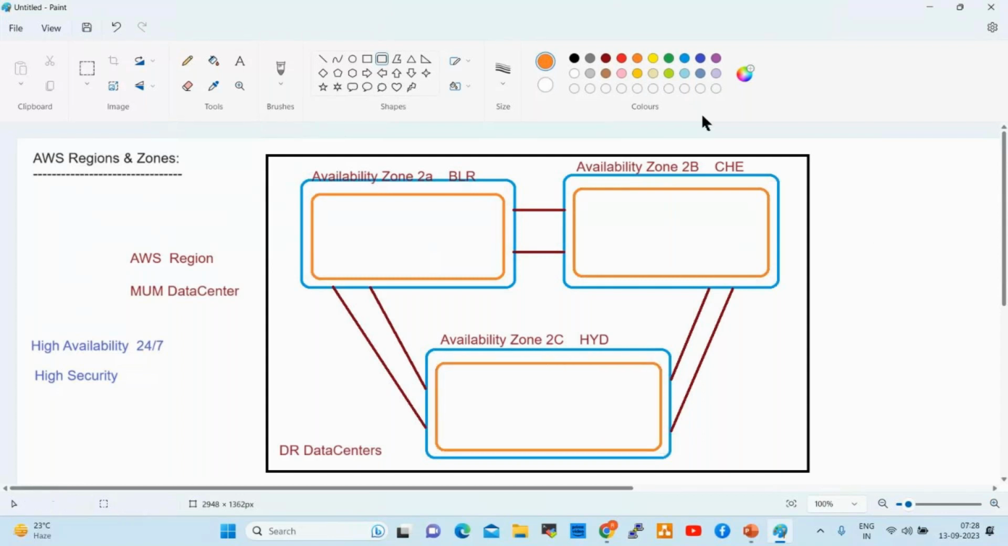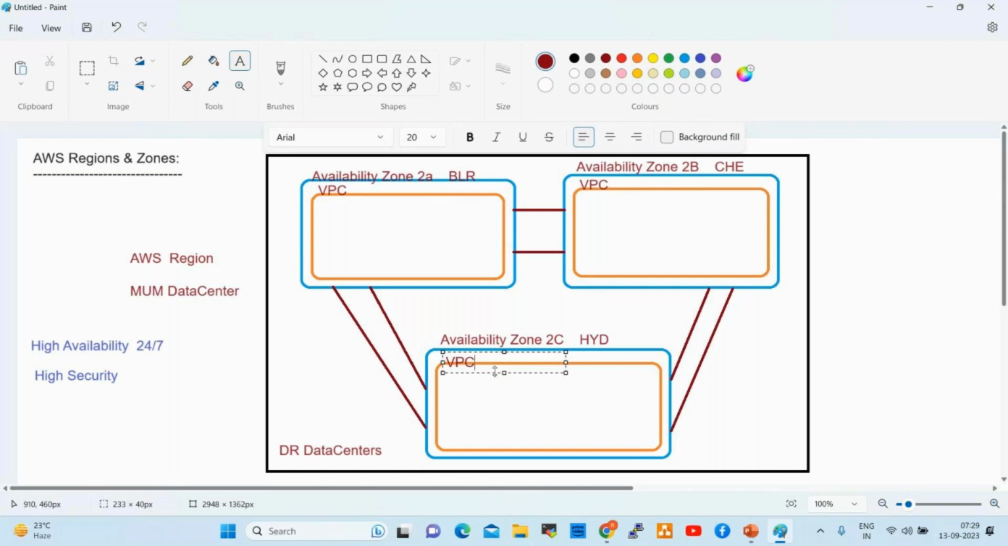Which is VPC. What is VPC? Anyone? Virtual Private Cloud. This will be maintained by DevOps engineers, right? VPC is nothing but our own network, our custom network. As per our project requirement, we can create our own network.